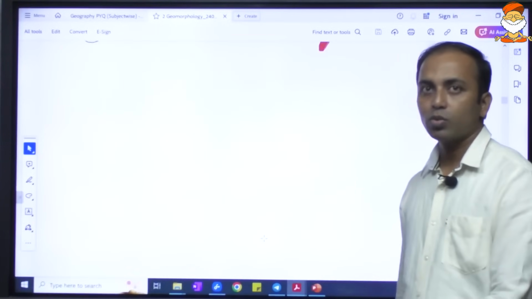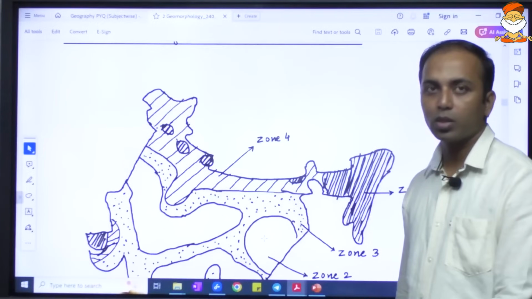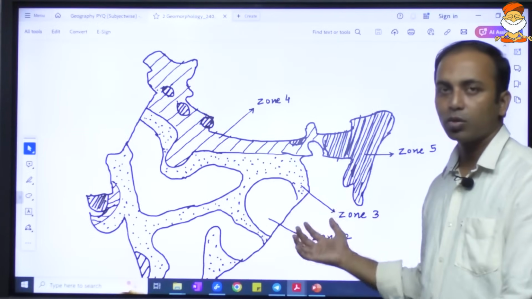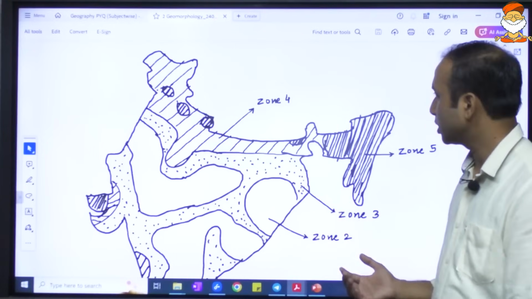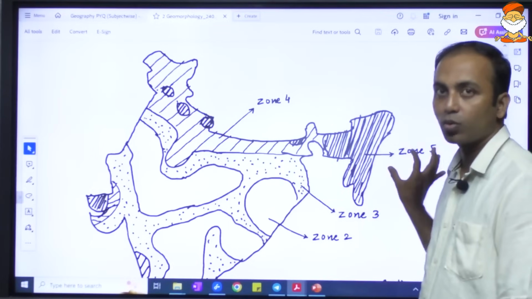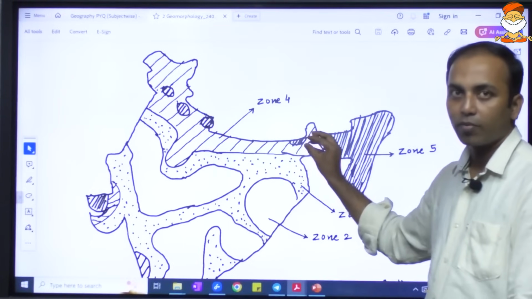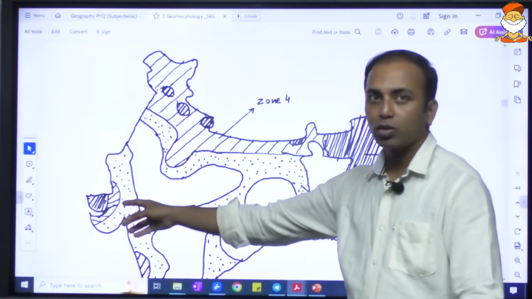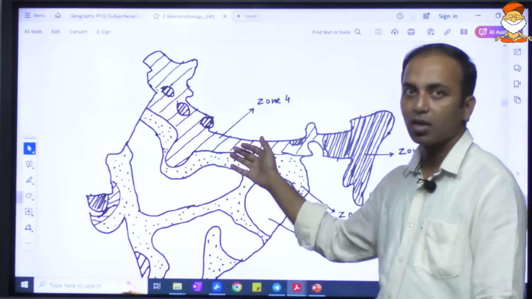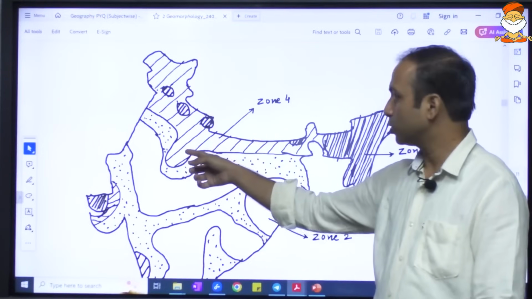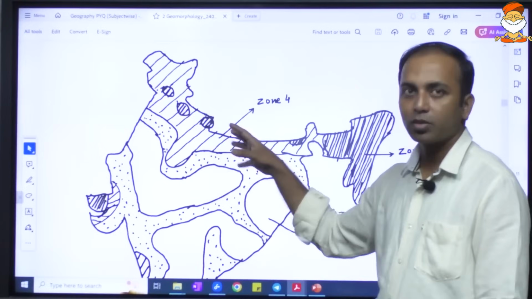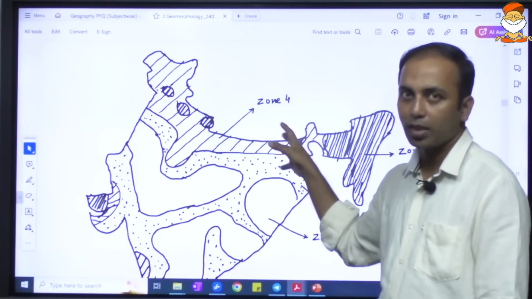When it comes to India, where are earthquakes more prominent? Most parts of India are prone to some form of hazard. In India, the northeastern part is zone 5, a very high seismic region. The Kutch region is also a very high seismic zone, followed by zone 4, which is relatively less intense. Delhi also falls in this zone. In those regions, very tall buildings usually are not allowed.